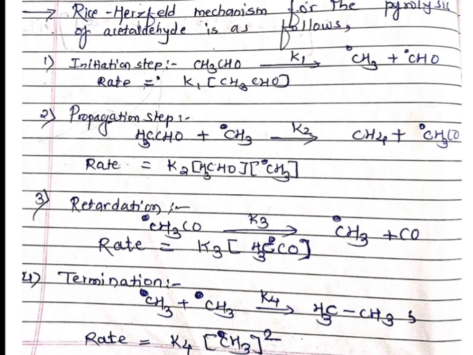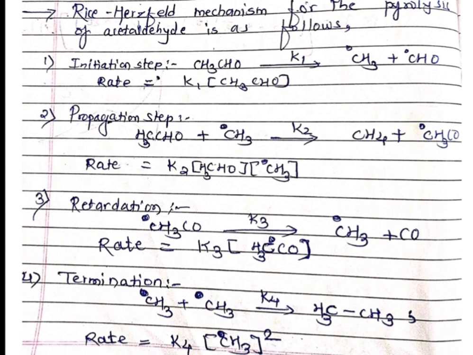Generally the Rice-Herzfeld mechanism used for the pyrolysis of acetaldehyde is as follows. In an examination the 4 steps are provided to you. Any chain reaction can proceed through various steps: the initiation step, propagation step, retardation step and termination step.